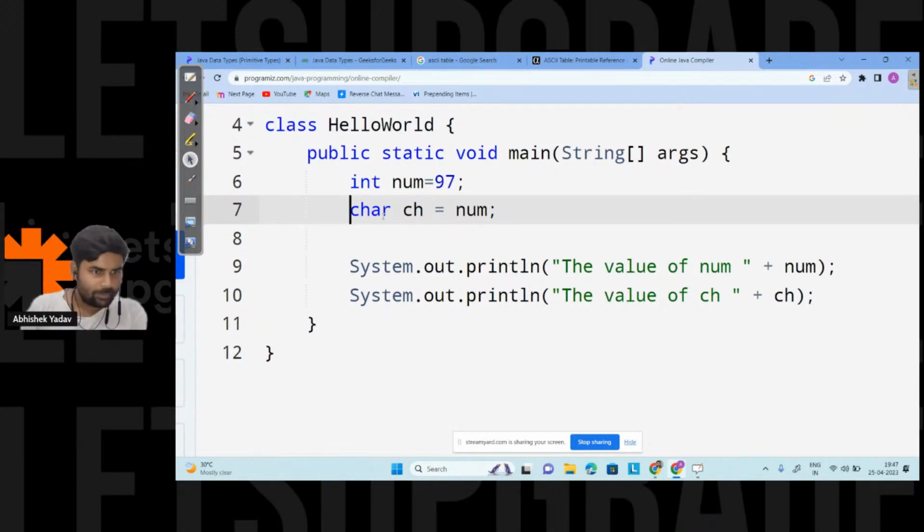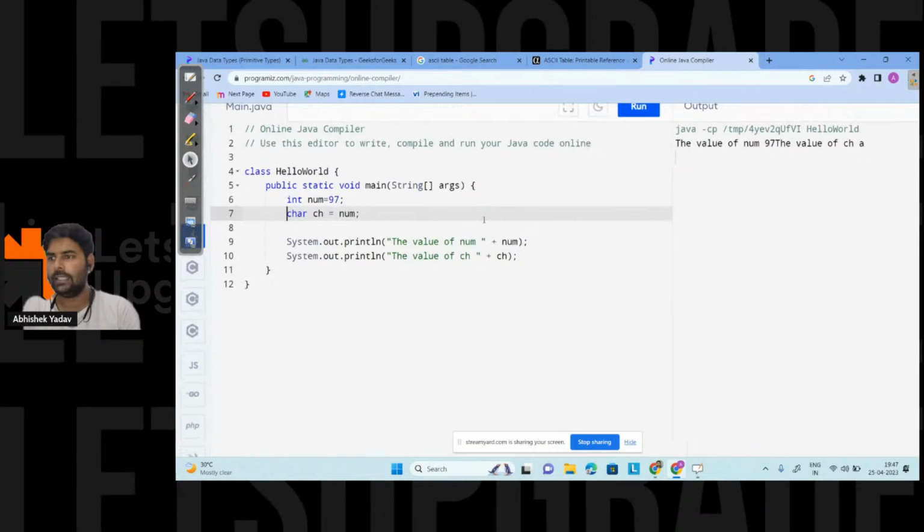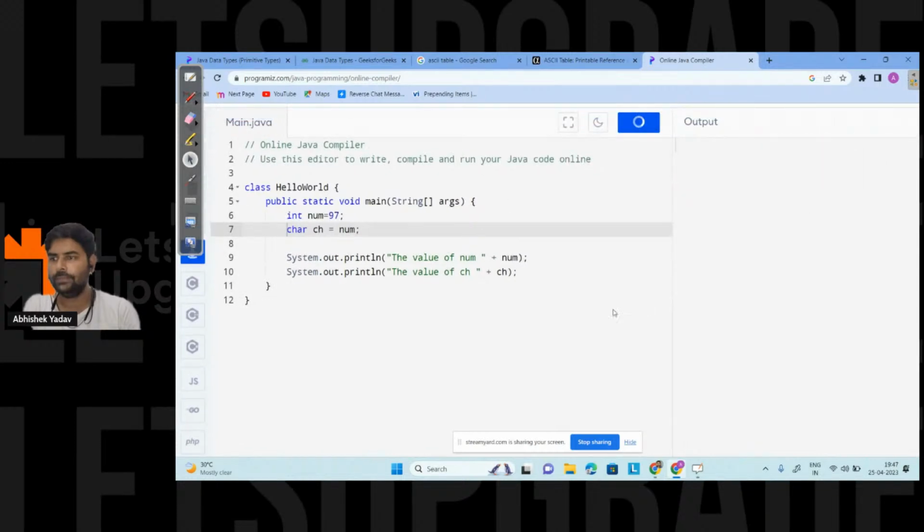Others say compiler error. Then why compile error? Those who are saying error, then why error? Okay, let's try to run the code and see what we are getting now, right?